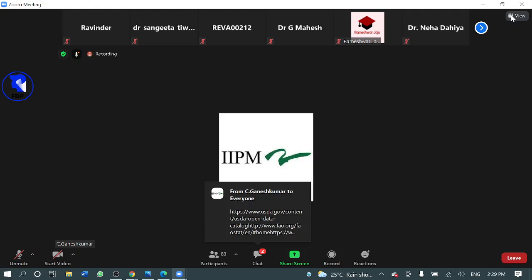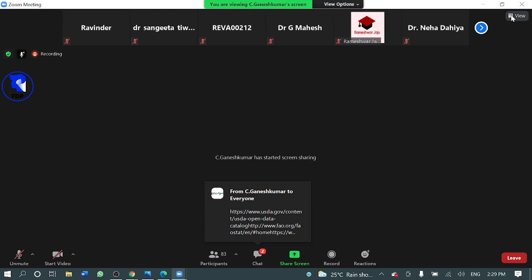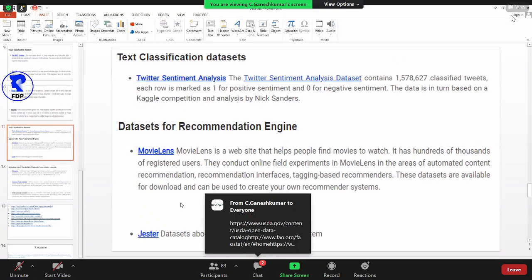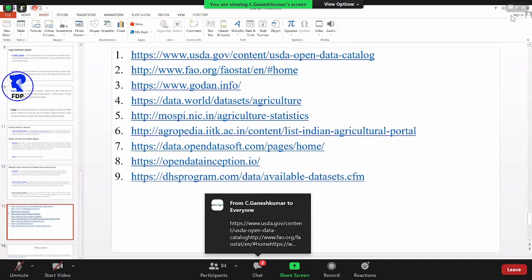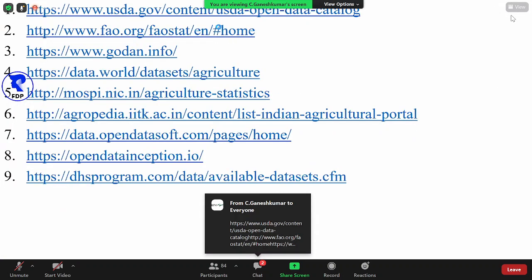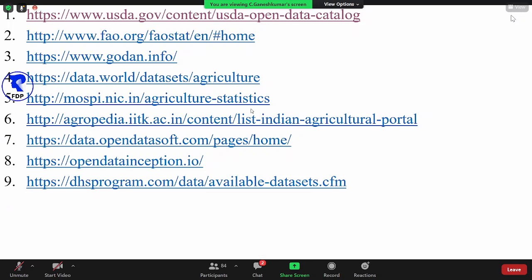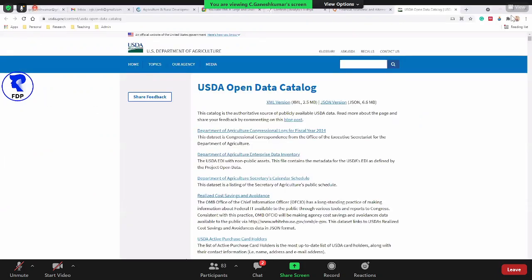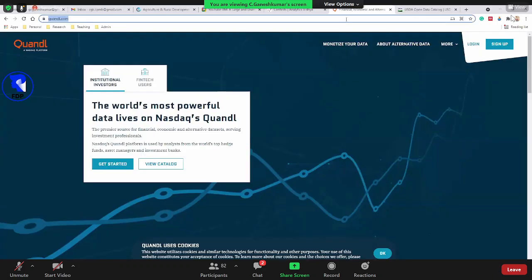I'll take one or two examples, then I'll stop here. This is the US Open Data Cloud, from the Department of Agriculture. My screen is fine. Are you able to see the screen?